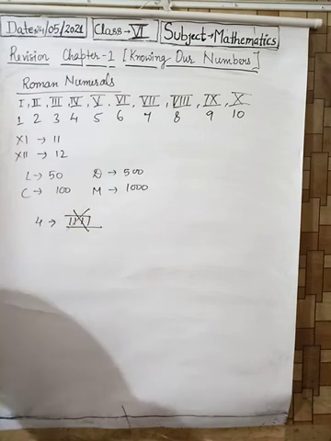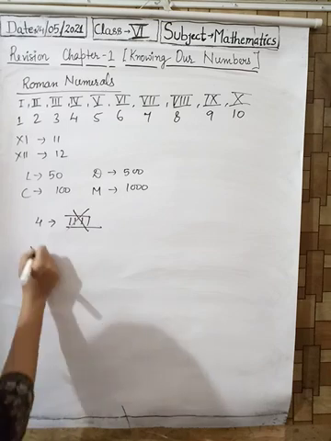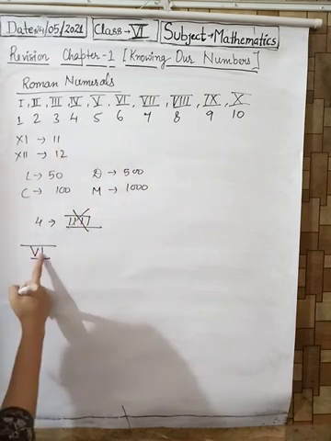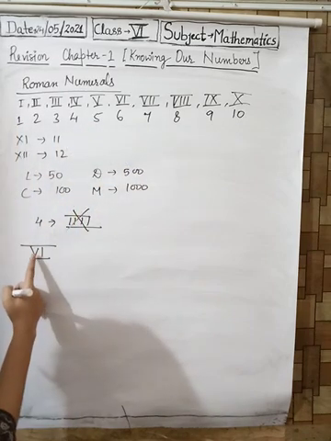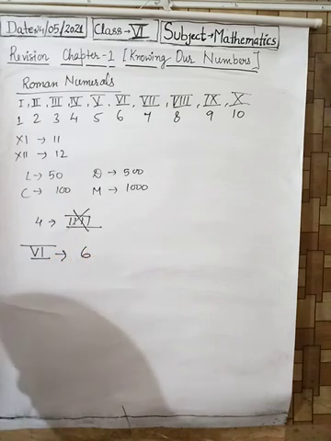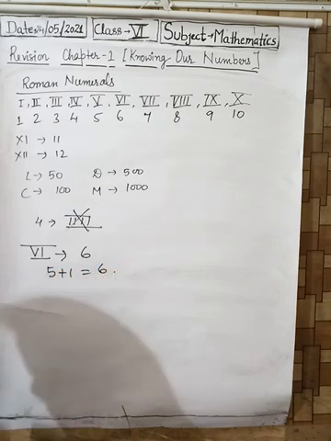This will be wrong. If a symbol of a smaller value is written to the right of a symbol of greater value, its value gets added. For example, VI. V denotes 5 and I denotes 1. The symbol of smaller value has been written to the right of the greater value, so this is equal to 6 because it is added: 5 plus 1 is equal to 6.